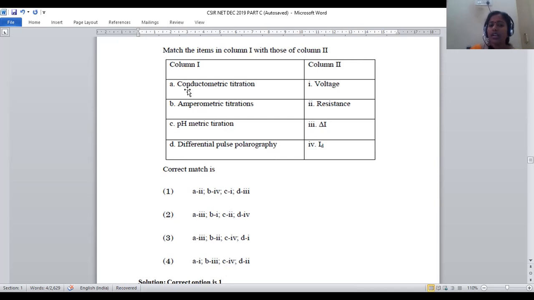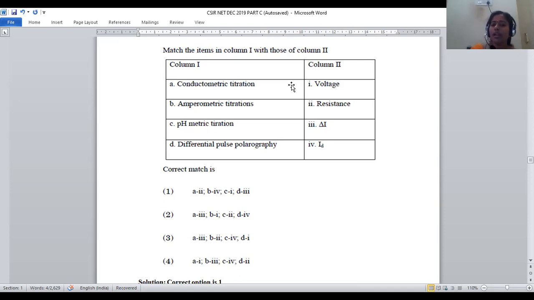Whenever we are conducting a conductometric titration, what are we measuring? Conductance will be measured. Conductance is plotted against the volume of alkali added from the burette, right? While adding sodium hydroxide, we see to what extent the conductance varies. So those plots are able to determine the concentration of the unknown solution. That's the reason why conductometry is the part of conductance, but here conductance is not given. Instead, resistance is given.